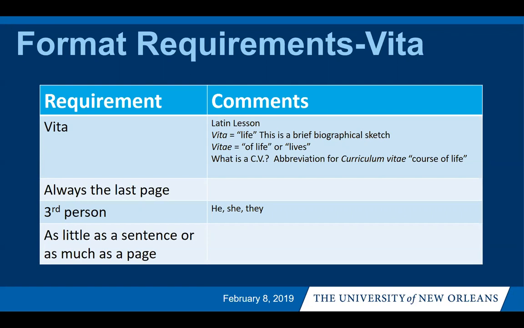Your vita. Your vita is always the last page. It is written in the third person. It can be as little as a sentence or as much as a paragraph. It is not to be confused with a CV. This is a brief biographical sketch of yourself. It's about you. It is also required in your manuscript. It's the last page of your manuscript.